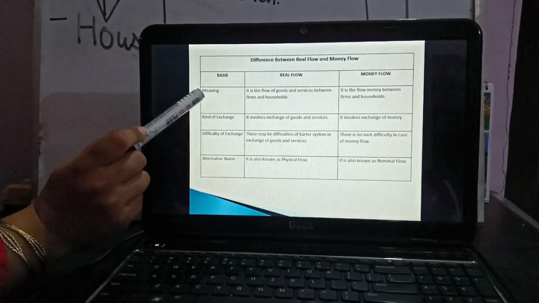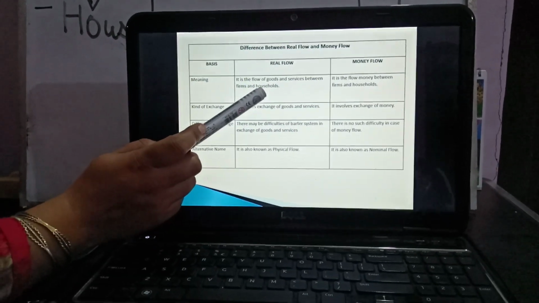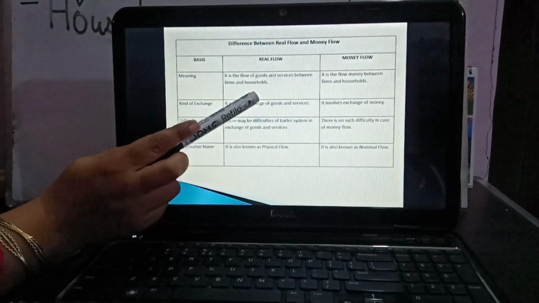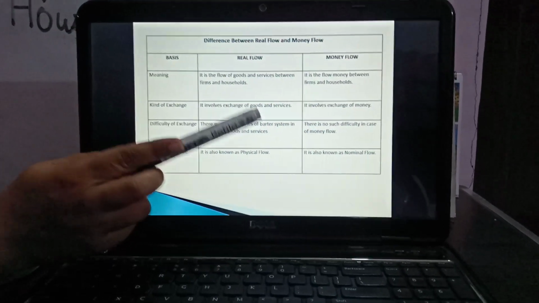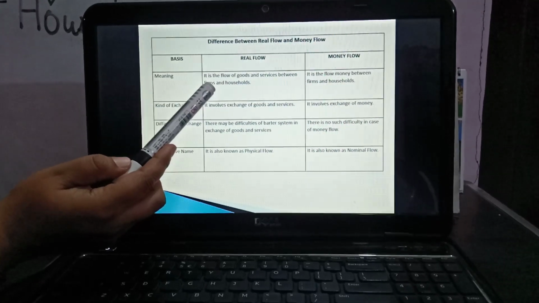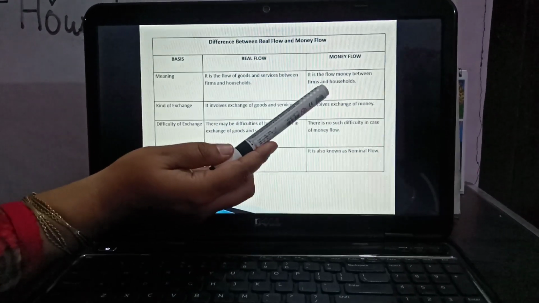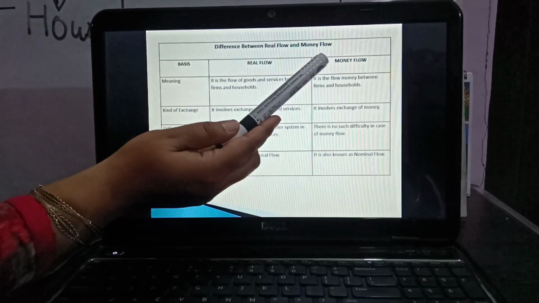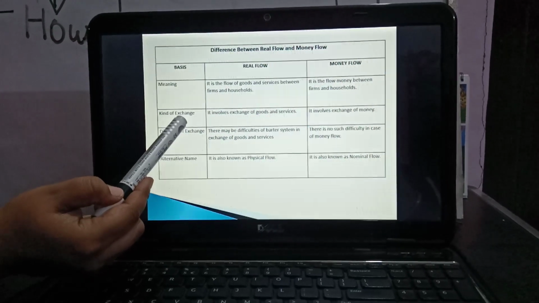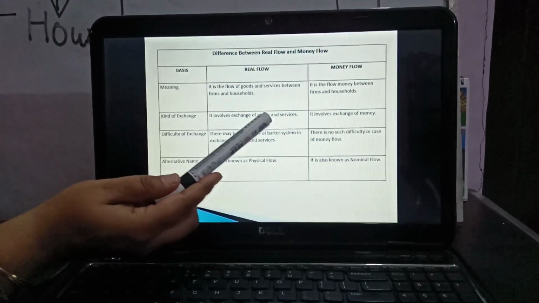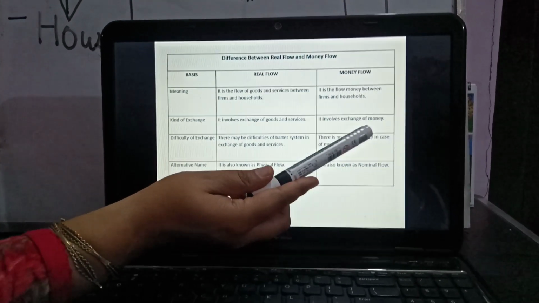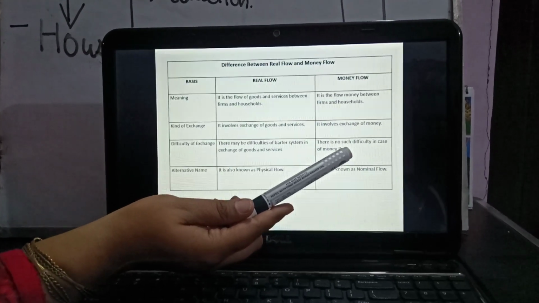The first basis of difference is meaning. In real flow, there is flow of goods and services between firm and household. In money flow, there is flow of money between the firm and household. In real flow, there is no involvement of money. In money flow, there is involvement of money, as the name suggests, money flow. Then the next basis of difference is kind of exchange. Real flow involves exchange of goods and services. And money flow involves exchange of money between the two sectors.